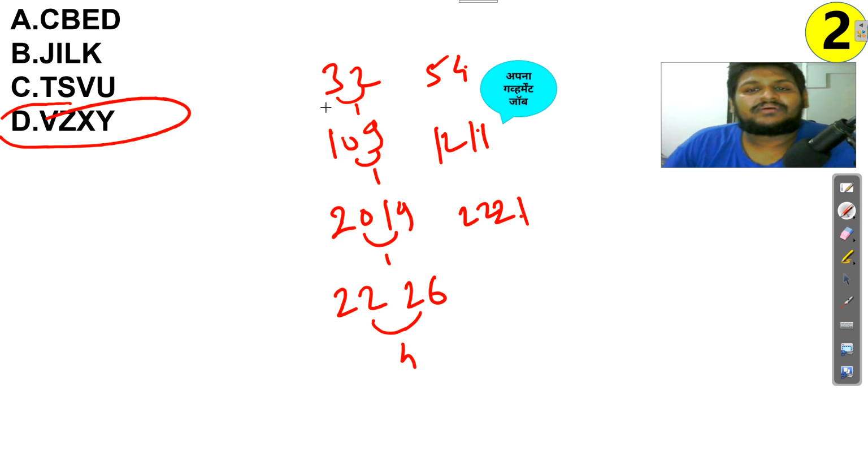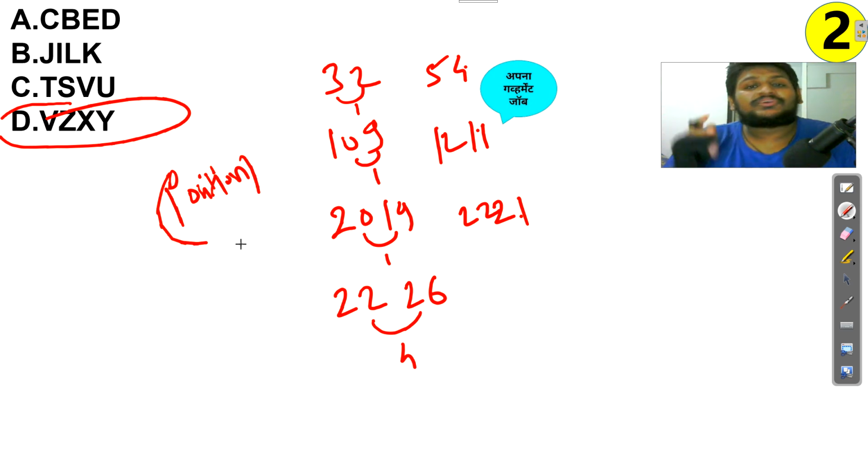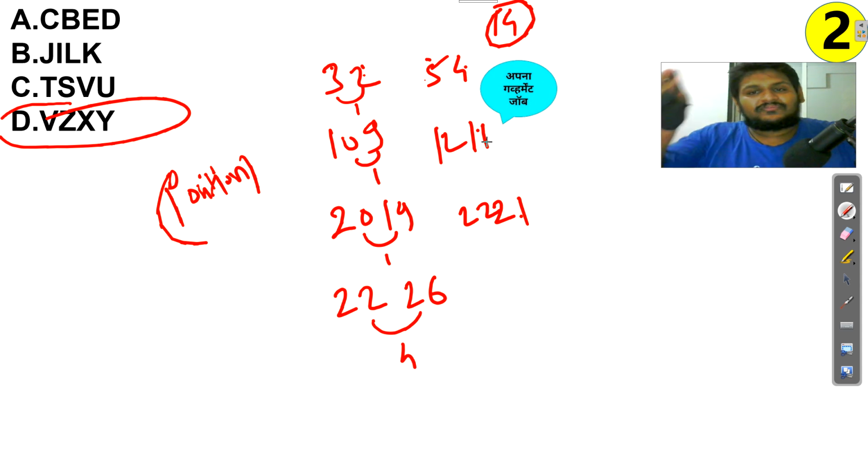Now in this you can also check the addition logic, but first always check for position, always check for position combinations. Then check the addition logic when this logic fails. That is 3 plus 2 is 5, 5 plus 5 is 10, 10 plus 4 is 14, like this. But here definitely the logic is of position.